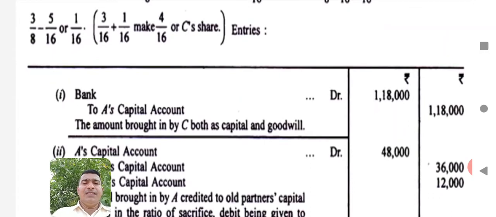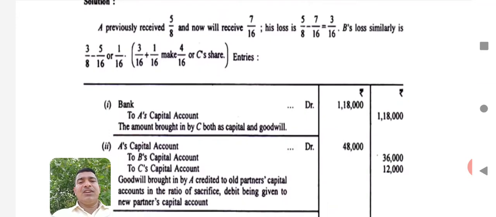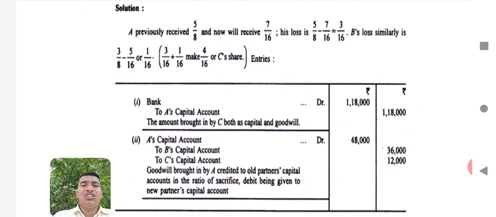Here you may be having this idea in your mind. Unless we calculate this sacrifice ratio, we cannot distribute this goodwill among the old partners, because old partners are entitled to get a share in the goodwill in the sacrifice ratio. So first of all, we should calculate the sacrifice ratio. After calculating the sacrifice ratio only, you have to pass the journal entries in the books of accounts relating to goodwill. I am not going to discuss this calculation of ratio in detail because it is already discussed in the previous session.